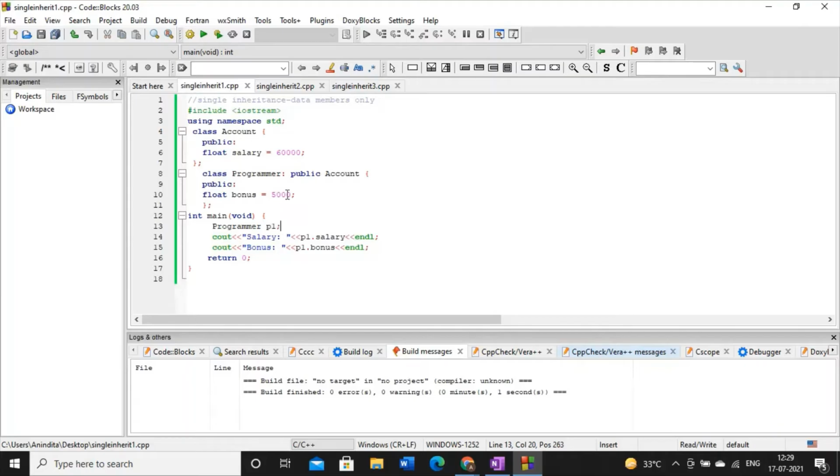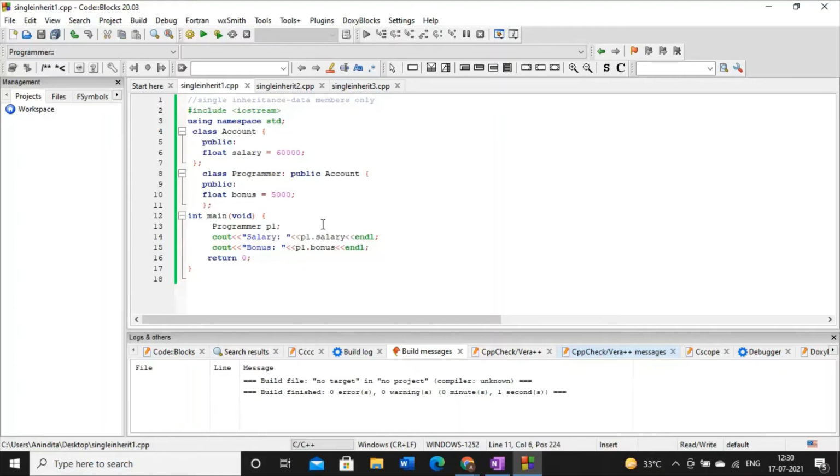And you see how we can access the data members. Using this P1, whenever I'm going to access the data member of the superclass, I will write object name dot the data member name of the superclass. So what we are doing over here, we are accessing the data member of the superclass with the help of the subclass object.